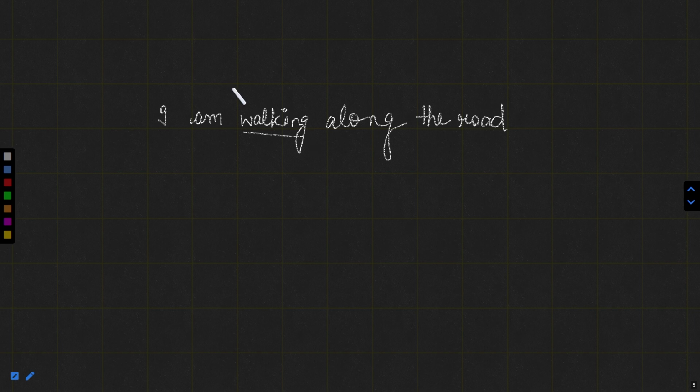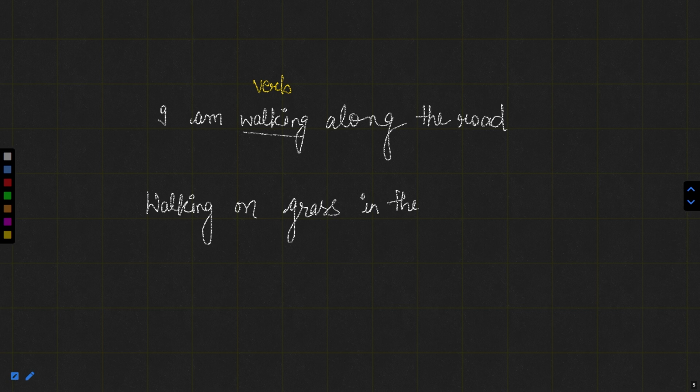This is action, so this is a verb, of course. Now if I say, walking on grass in the morning is very healthy.